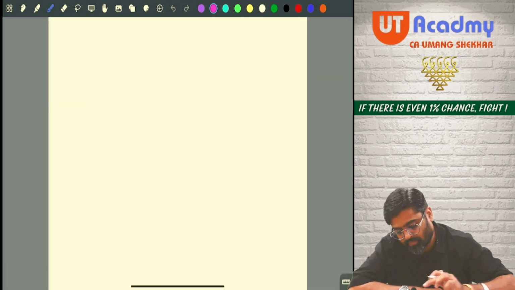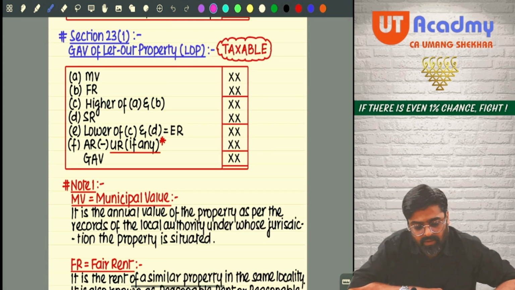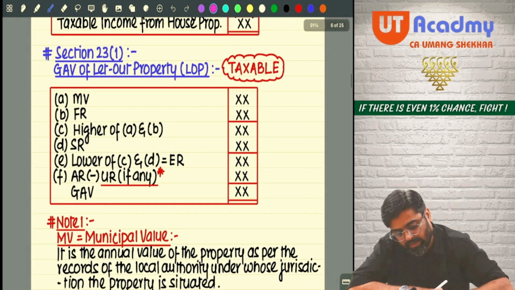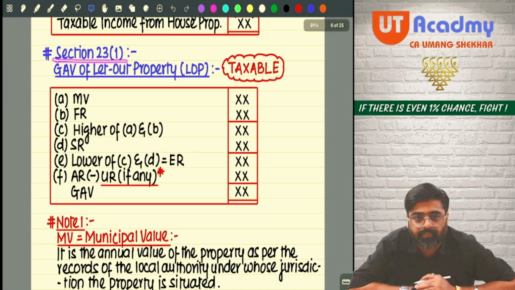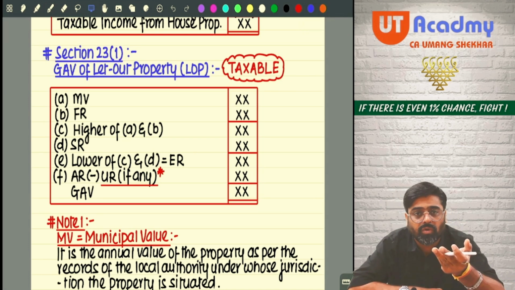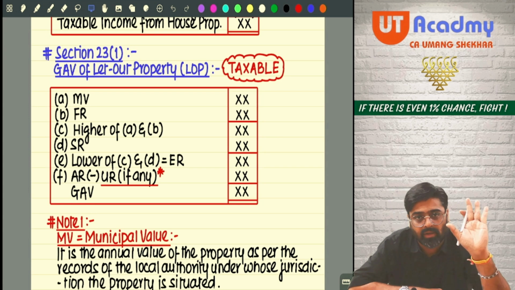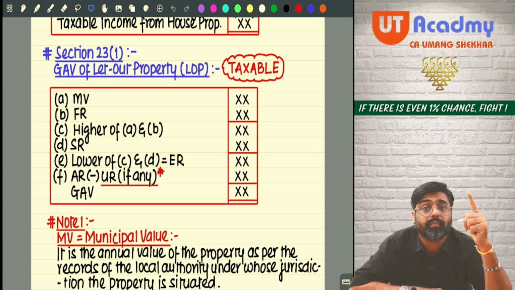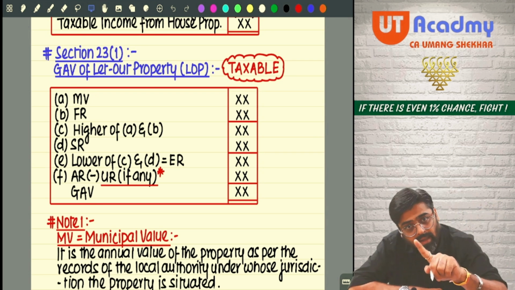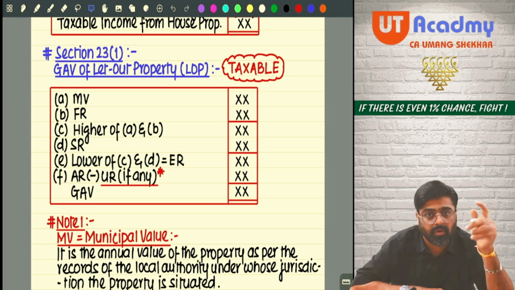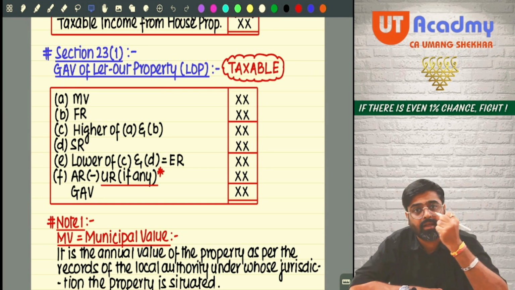Now let's come to this part. Read the section number. What is the section number, guys? Section 23(1). This tells you how to determine the annual value, GAV, of any let out property, and that GAV is calculated and will be taxable because that annual value you are treating as rent.